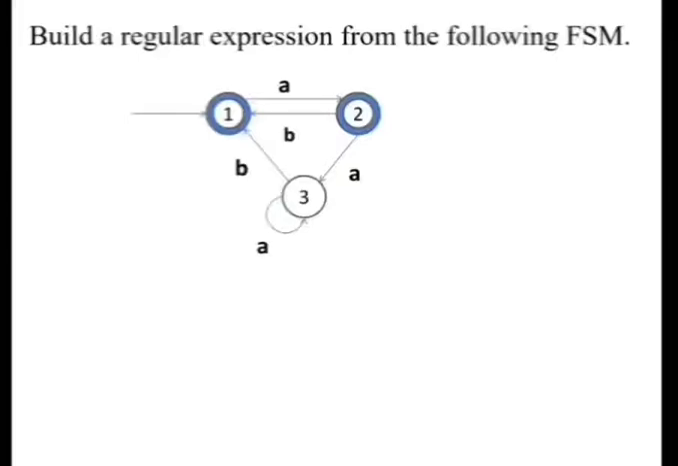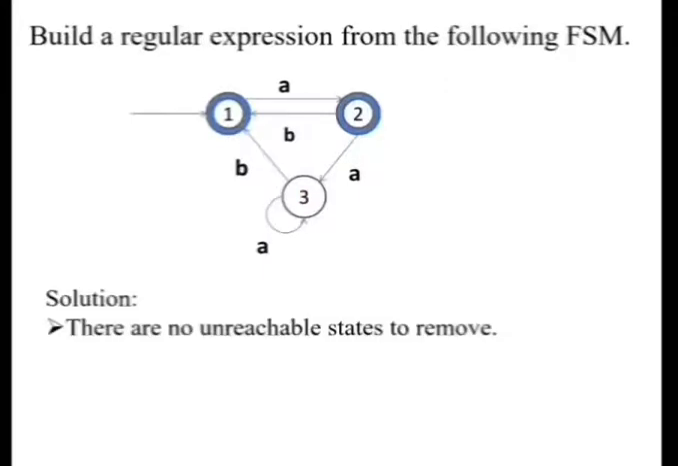The first step is to remove any unreachable states. In the given FSM, all the states are reachable. That is, 1 is reachable, 2 is reachable, that is we have a transition from 1 to 2. 3 is also reachable, so that means we can reach 3 from 1 to 2, then 2 to 3, or directly from 2 to 3. So all the states are reachable. So there is no unreachable state that we can remove.